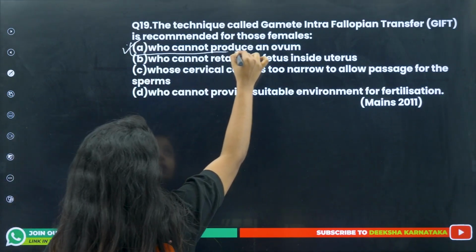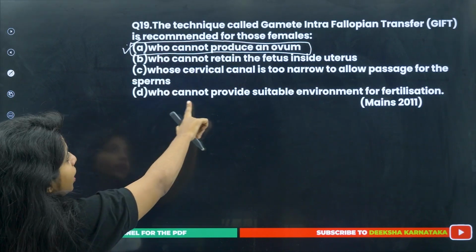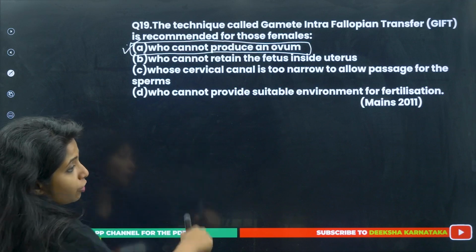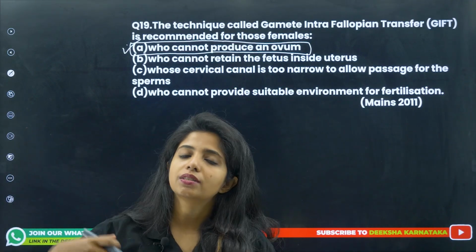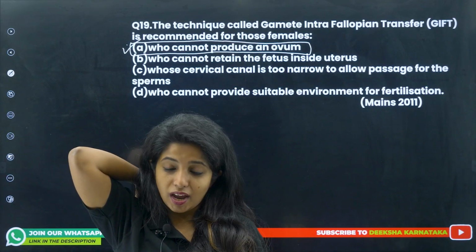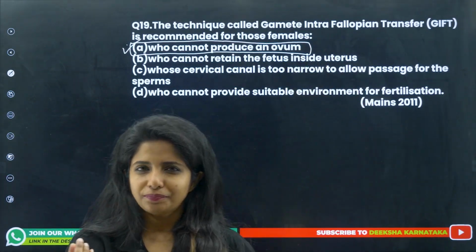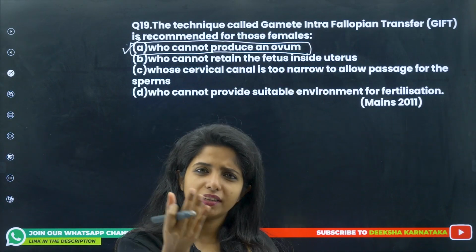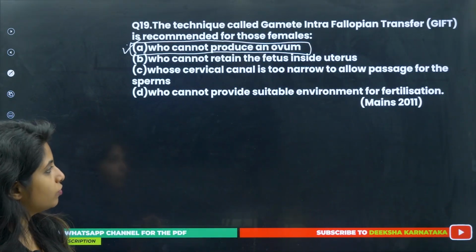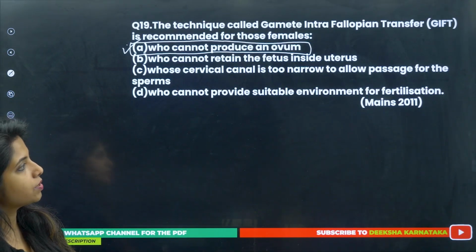Some children can go and tick the other one, I know that. This one is for those who cannot produce, whose cervical canal is too narrow to allow the passage for sperms. For entry of sperm, there is intrauterine insemination. You do not have to put gamete intrafallopian transfer, and especially it is intrafallopian transfer. So the fallopian tube is there in females, and over here you're putting the gamete, it has to be an ovum, that's all. Remember like that. So as I said, the person who cannot produce an ovum will undergo this.